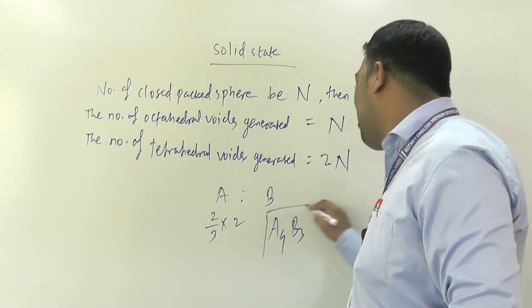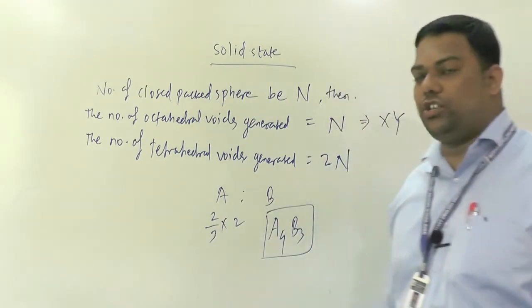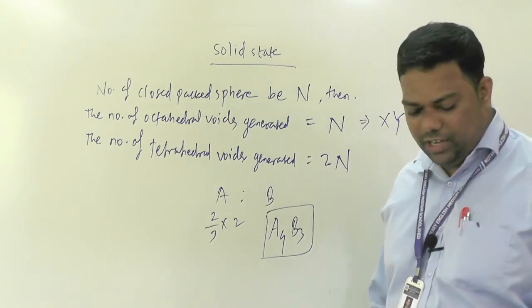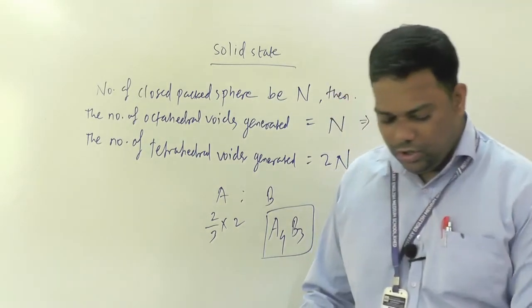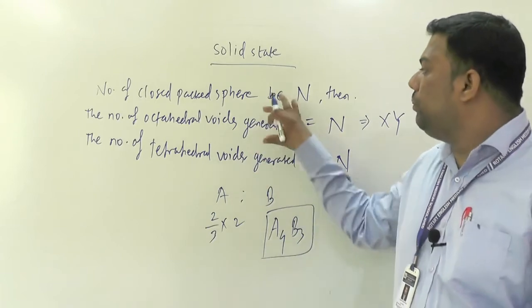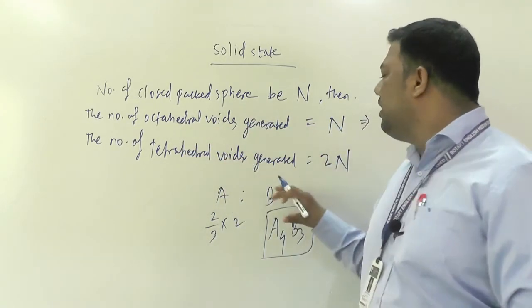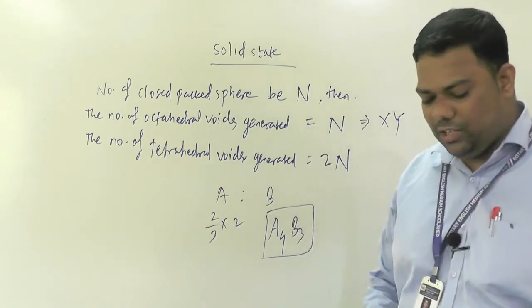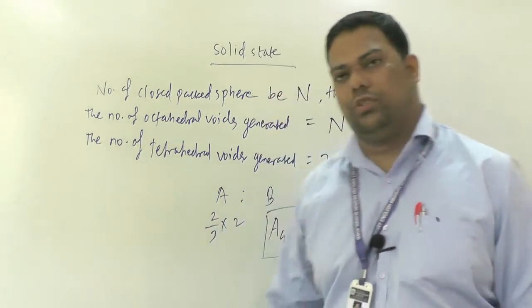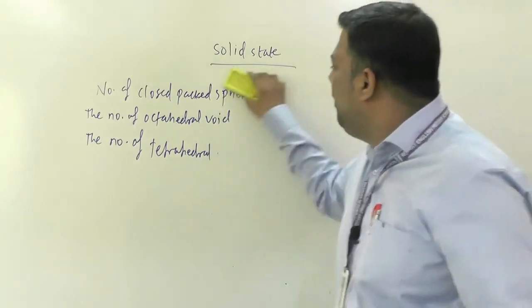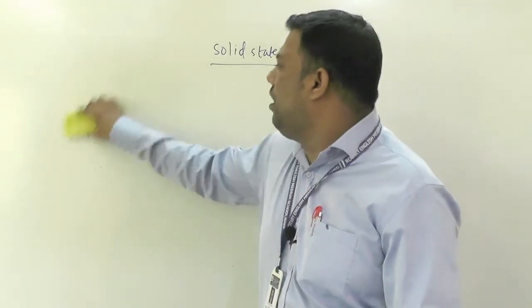A4 B3, what is the ratio of this? A4 and B3. So they gave the answer here also. Understood? So like that, on the basis of this, whatever the number of octahedral voids n and the number of tetrahedral voids 2n, like this, simple numericals of 2 marks. So pay attention on this also, very important.